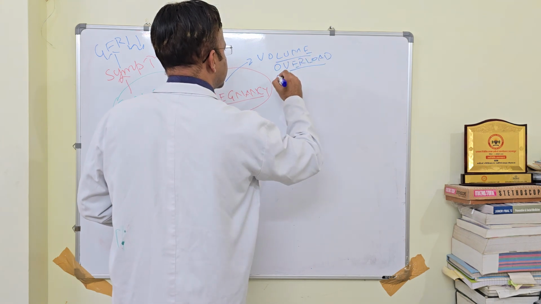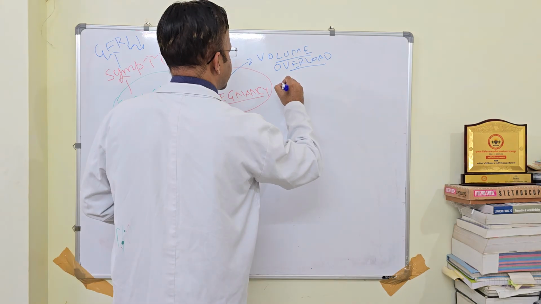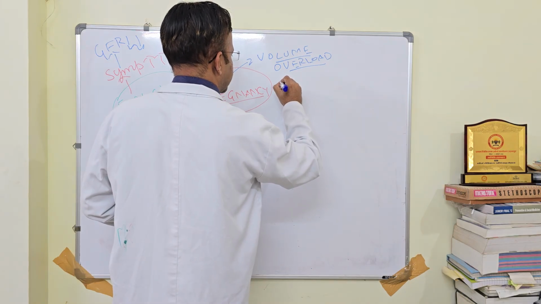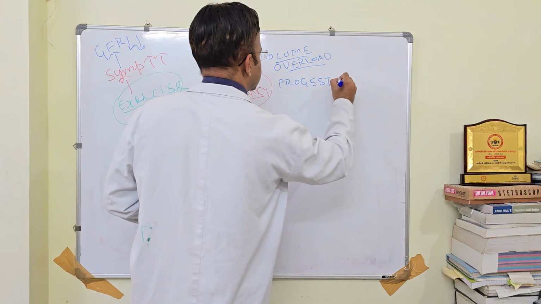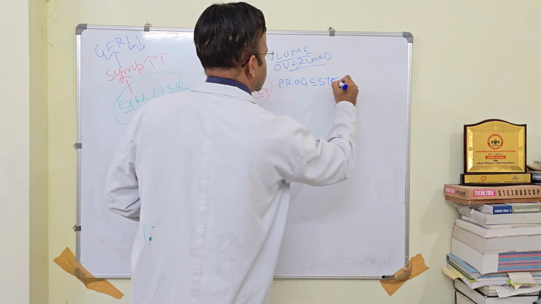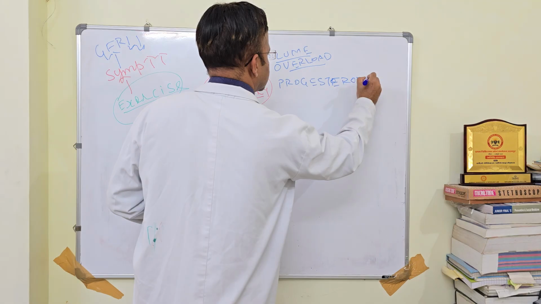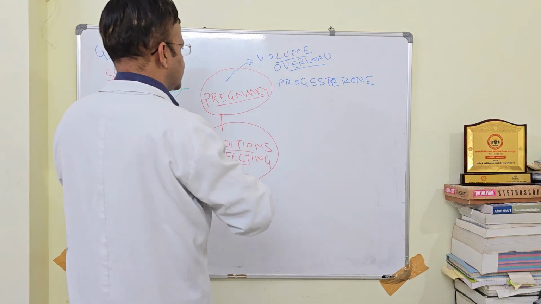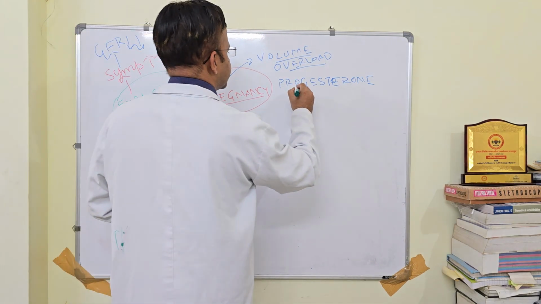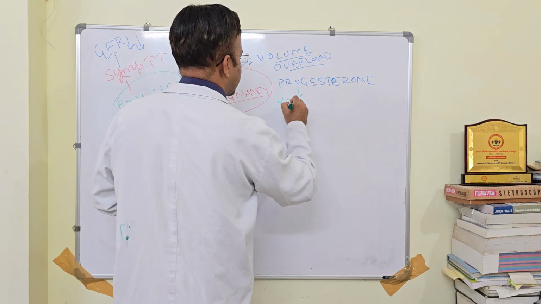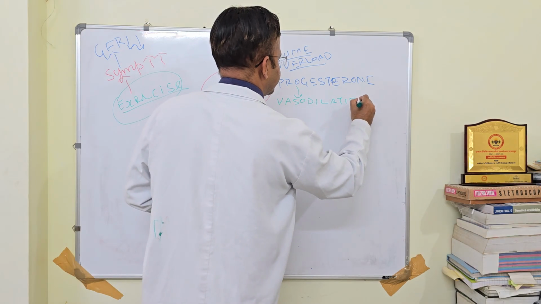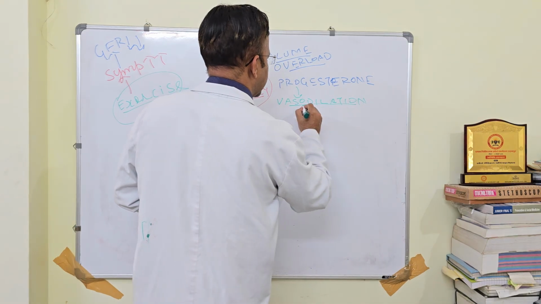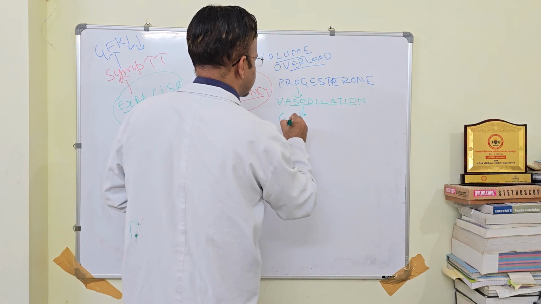The other thing is vasodilation because of progesterone. This hormone, progesterone, will cause vasodilation, and this vasodilation will increase your GFR.